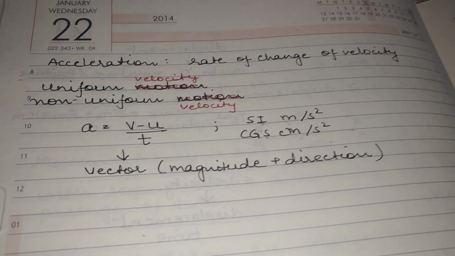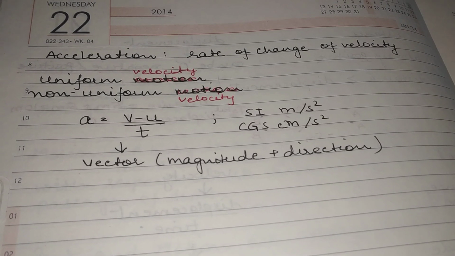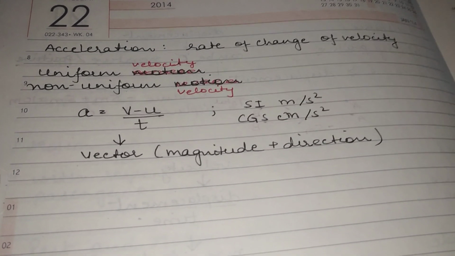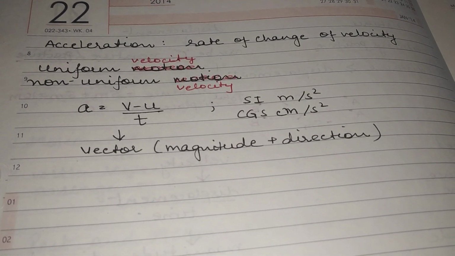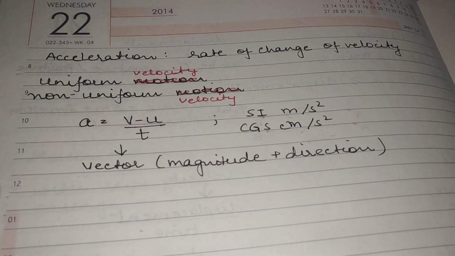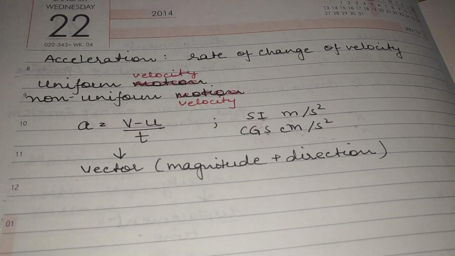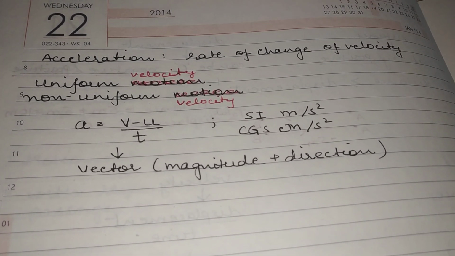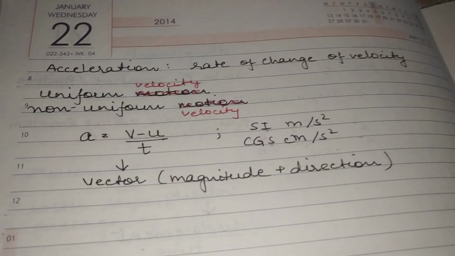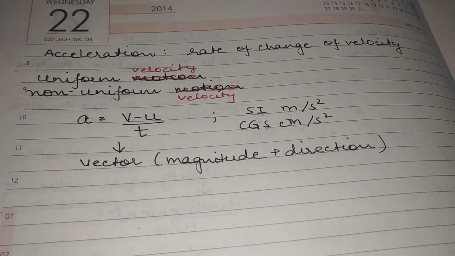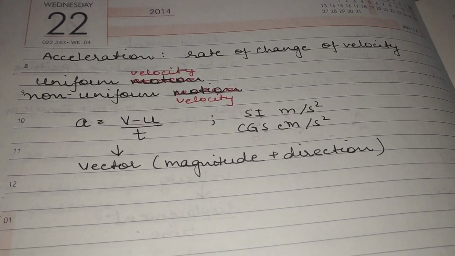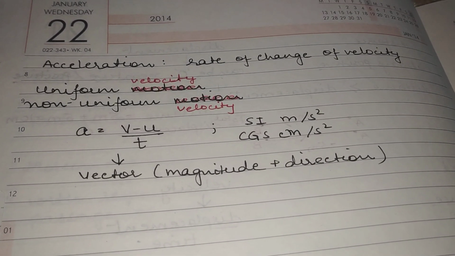Okay. For example, if you're sitting in a moving vehicle, you must have noticed the speedometer. You must have observed that the value on the speedometer, which is the velocity of the vehicle, keeps on changing with time, and hence the motion is non-uniform, right? Sometimes velocity increases, sometimes velocity decreases.